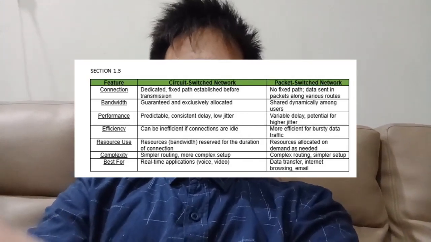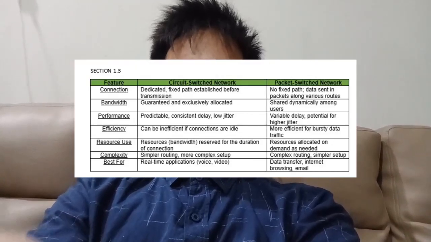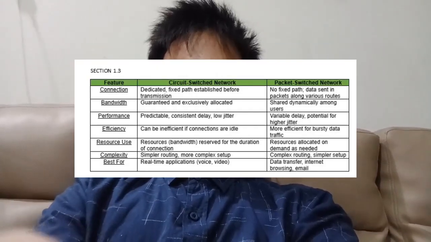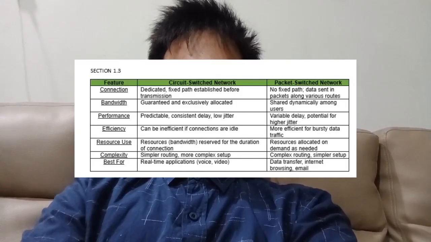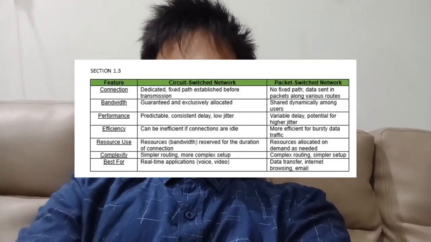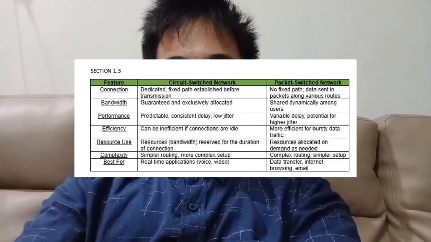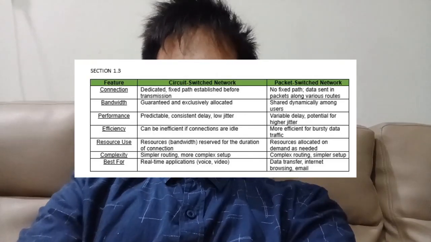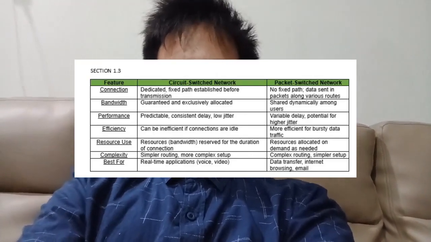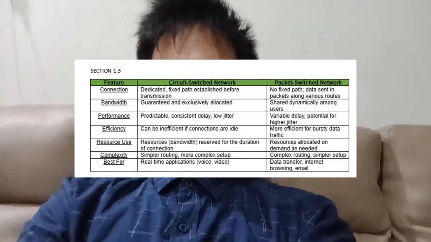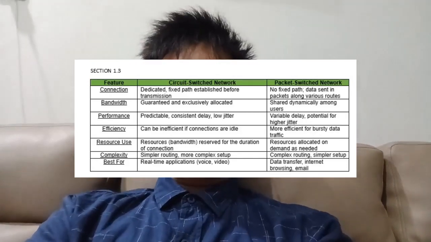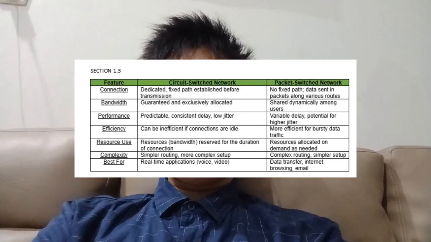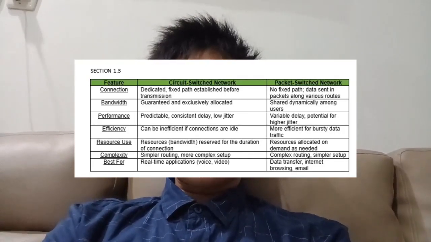And then we have bandwidth. A circuit switched network guarantees it and allocates it exclusively, while in a packet switched network it is shared dynamically among users. And then we have performance. A circuit switched network has predictable, consistent delay and low jitter, but a packet switched network has variable delay and potential for higher jitter. Let's talk about efficiency. A circuit switched network can be inefficient if connections are idle, meanwhile a packet switched network is more efficient for bursty data traffic.